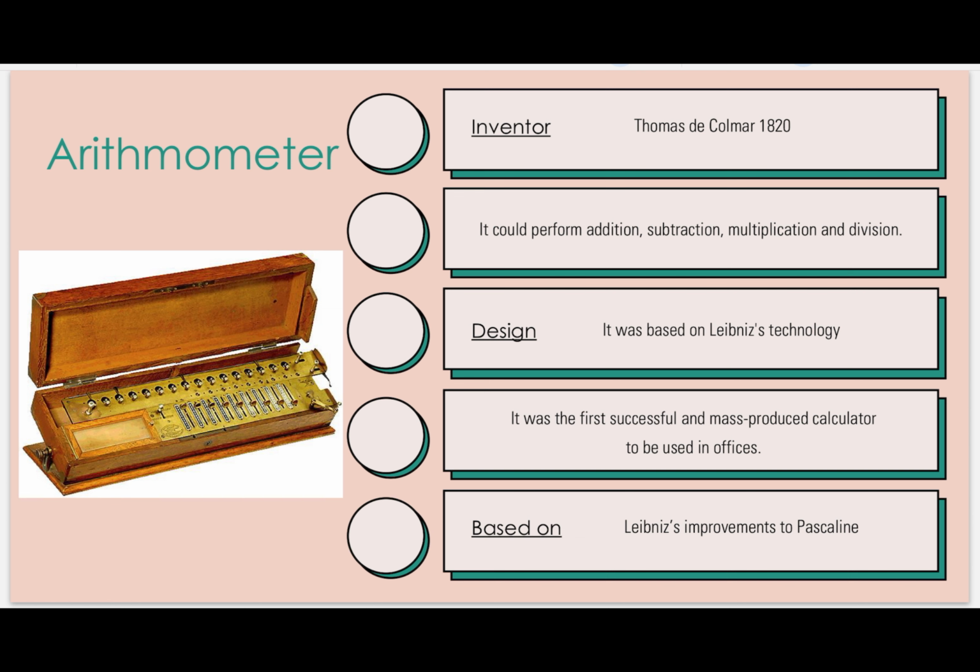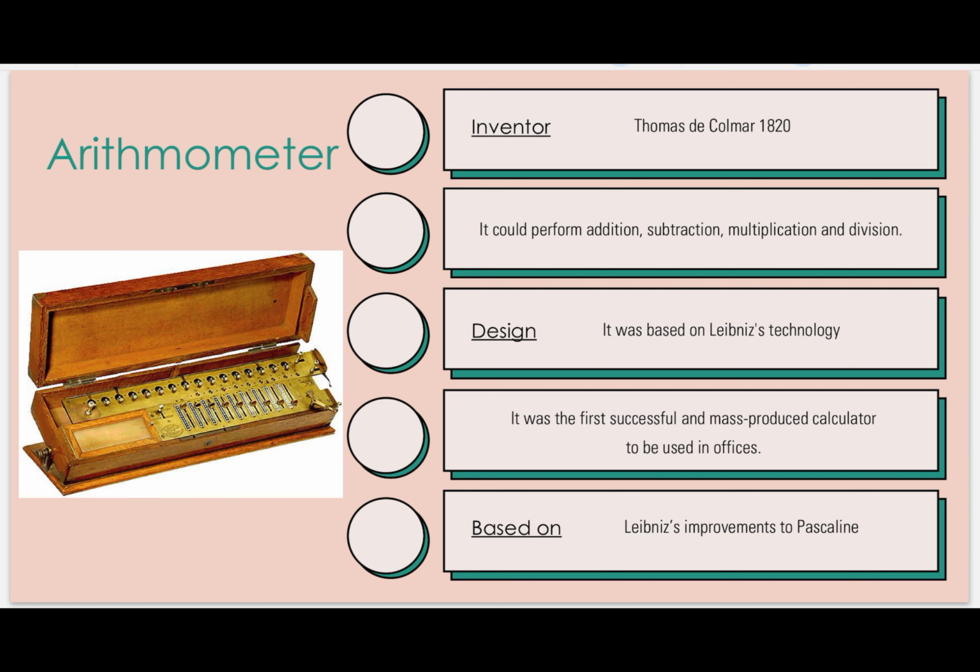Now next, arithmometer. Who invented this calculator? Thomas de Colmar invented this calculator in the year 1820. What was the specification? The specification was that it was based on Leibniz technology. Like every other calculator, it can perform addition, subtraction, multiplication, and division. Nothing special, but the special thing is here. It was the first successful and mass-produced calculator to be used in offices.